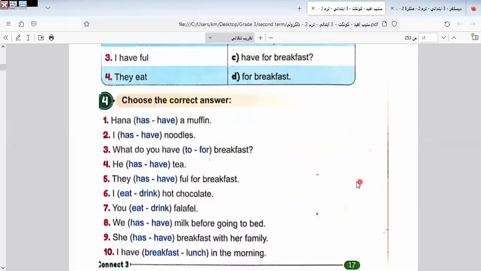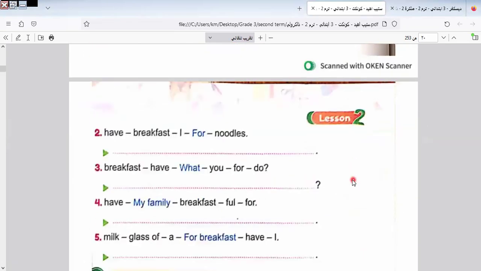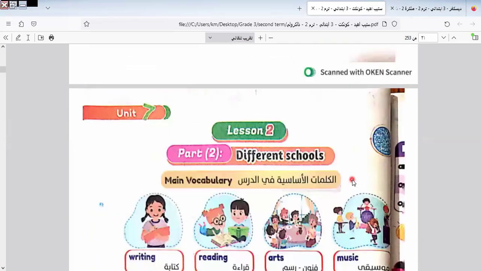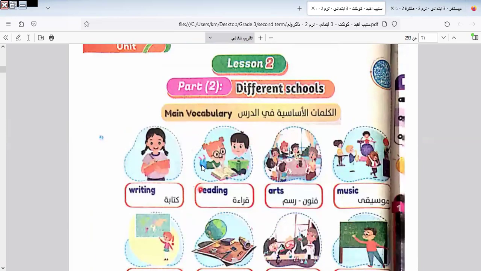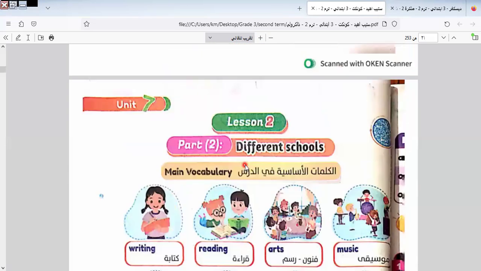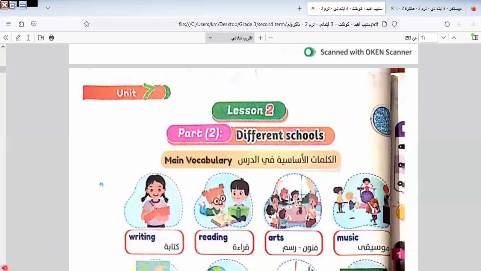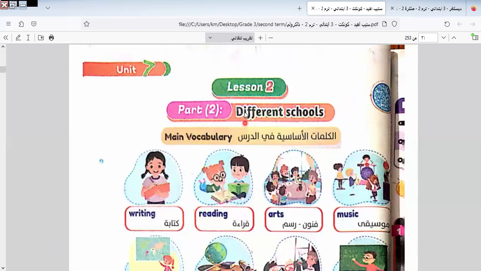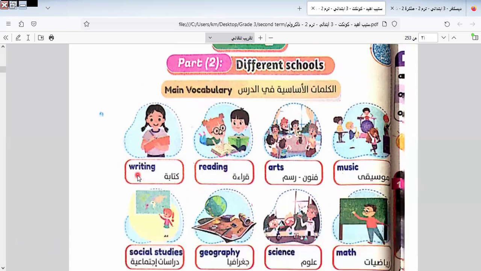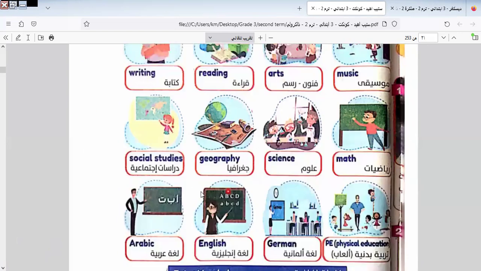Okay. Let's go to lesson 3 today. Here is some vocab in this part. I think I stopped here last class, so I start from this part. Here we have different schools, and we talk about different school subjects. Here we have writing, reading, arts, music. Repeat after me: writing, reading, arts, and music.